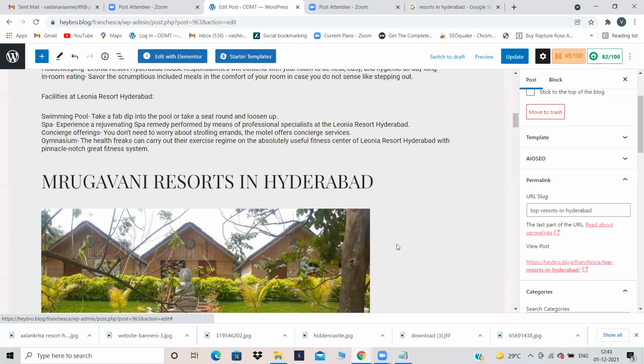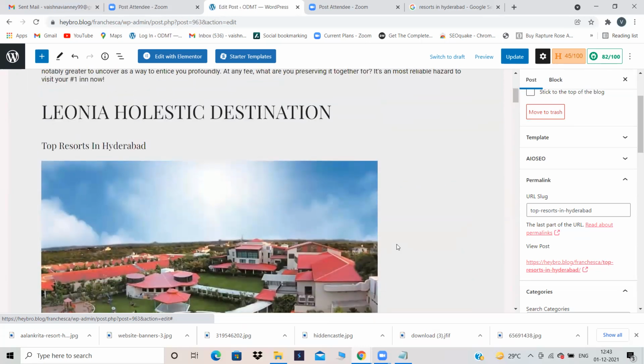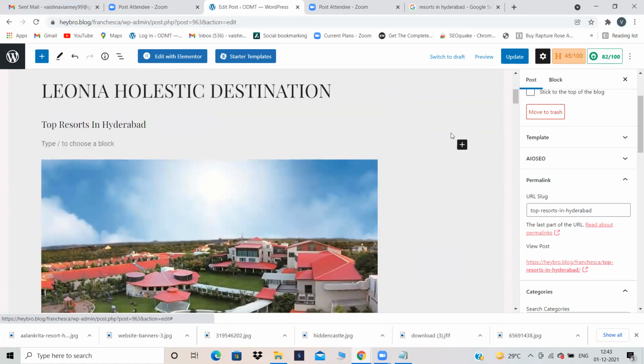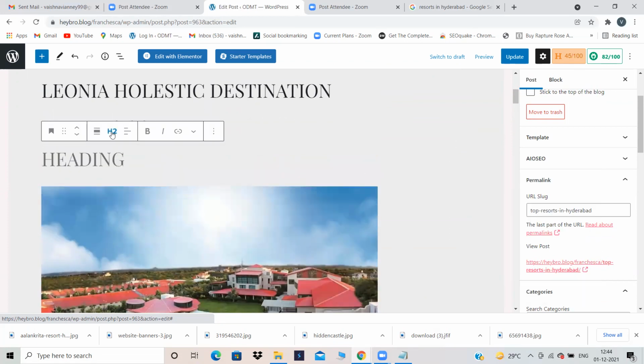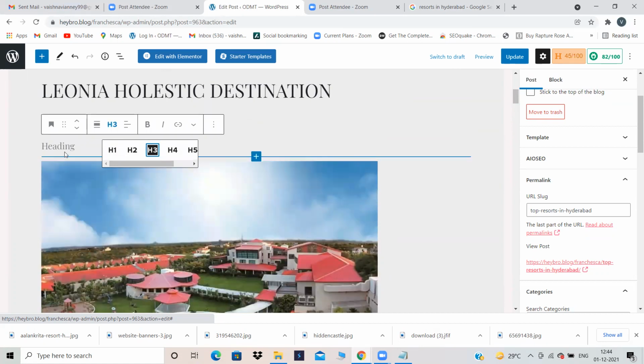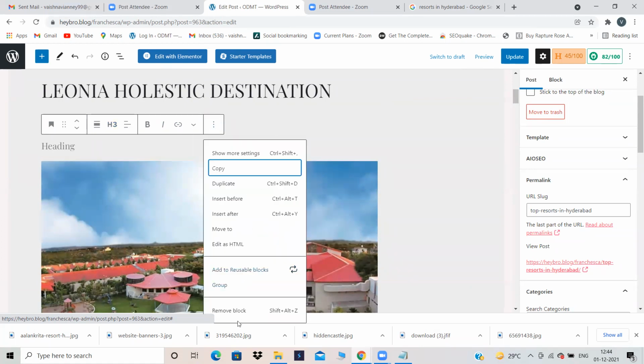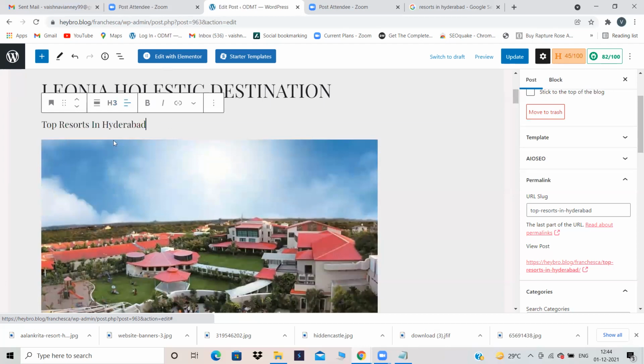For now I have not given any subheading, so I have given one. I just clicked on enter and chose the option called heading. And in heading, I chose headline 3 or headline 4. It is up to you what size you want. Then this will be my proper heading. Under that, if anything is there, then it becomes a subheading. So I have given my subheading also.